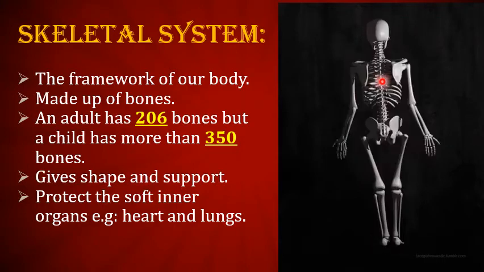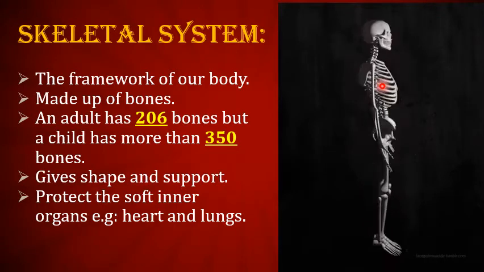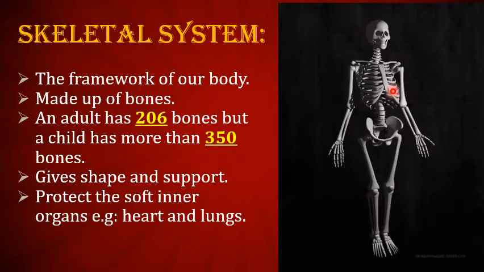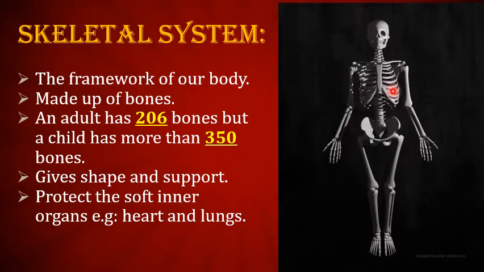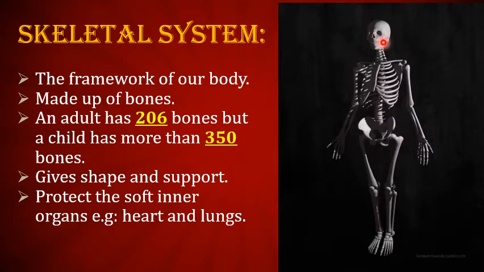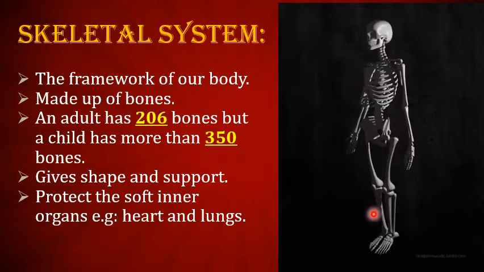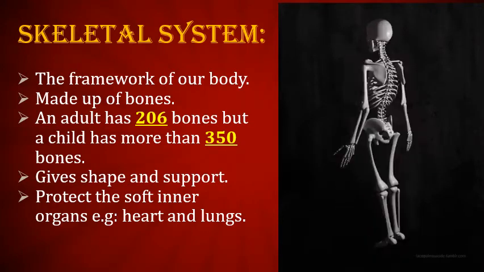Here you can see there is a cage-like structure, so it protects our heart and lungs. Apart from this, the skull protects our brain. We are going to discuss them one by one in detail.